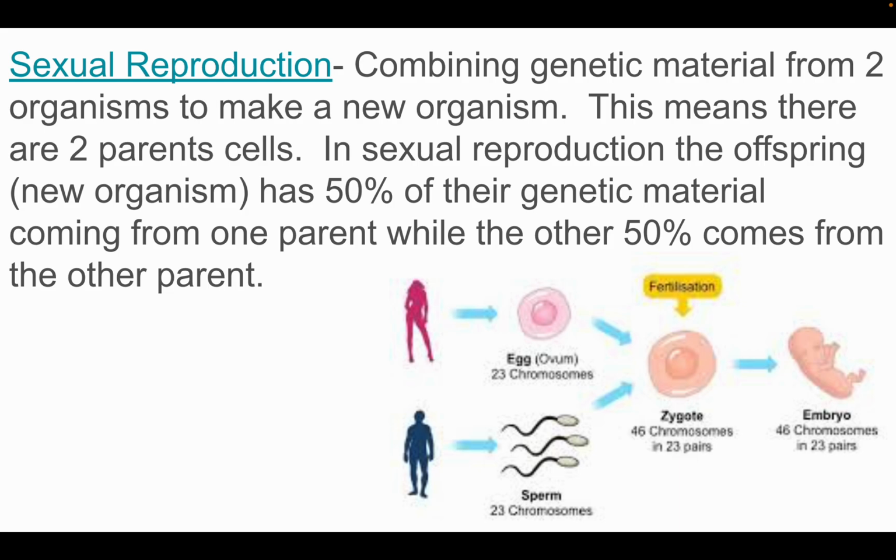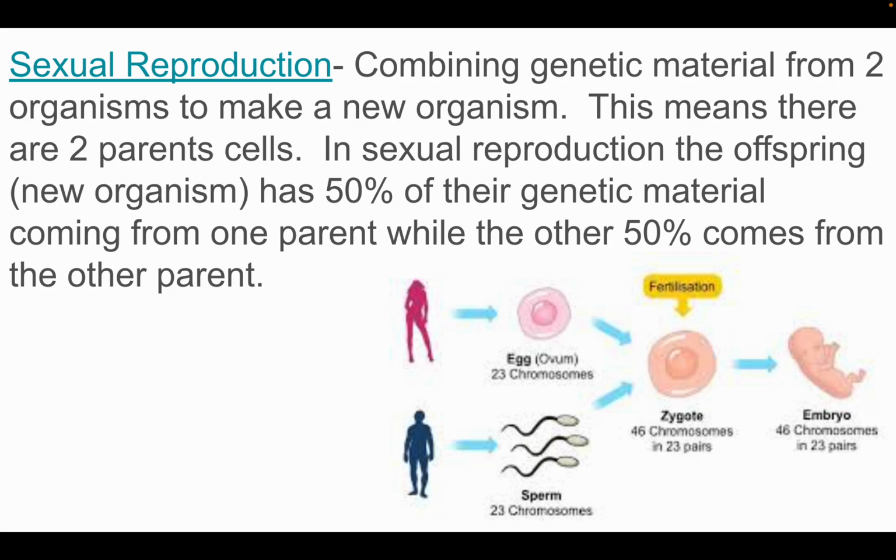One is humans, and you can look at the image at the bottom of the screen. In order to make a new human, a woman contributes an egg, which has 23 chromosomes, and a man contributes sperm cells. And each sperm cell has 23 chromosomes. They come together, and that's going to make a new individual that has 46 chromosomes.